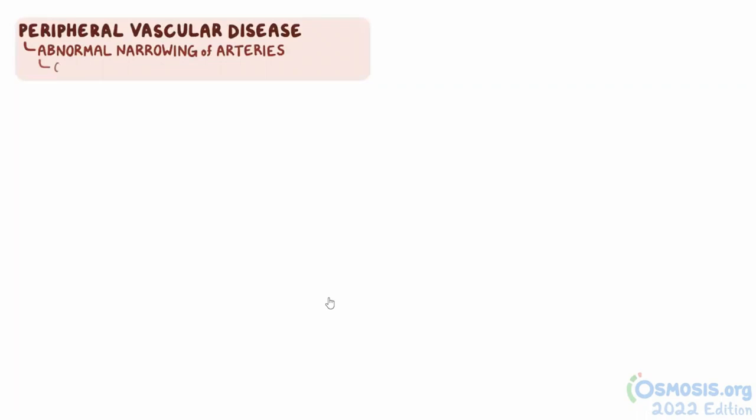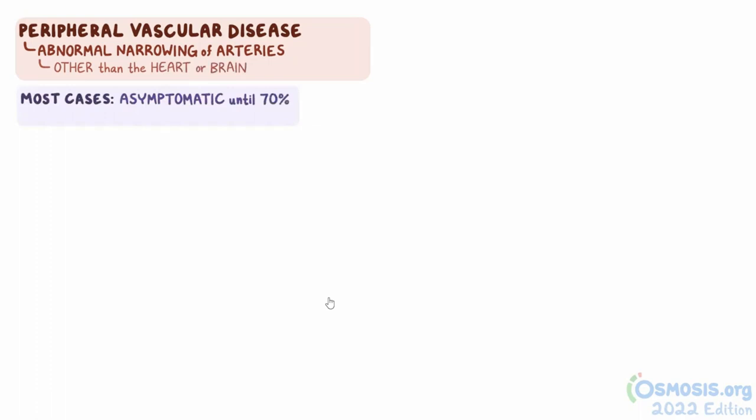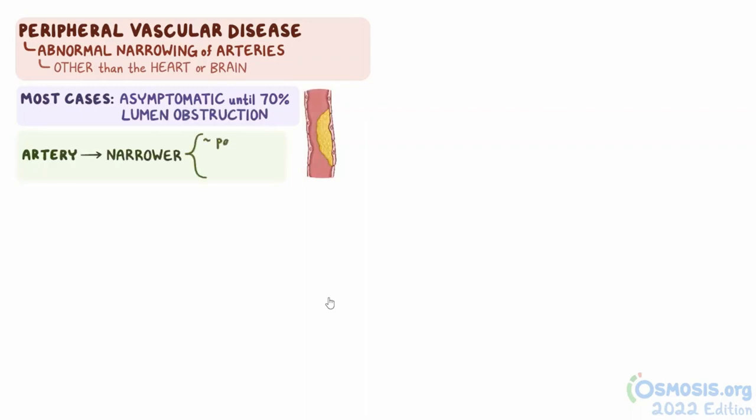Alright, as a quick recap, peripheral vascular disease is an abnormal narrowing of arteries other than those that supply the heart or brain. Most cases are asymptomatic until reaching 70% of vessel lumen obstruction. Eventually, the affected artery becomes progressively narrower, leading to pain, ulceration, and even gangrene.